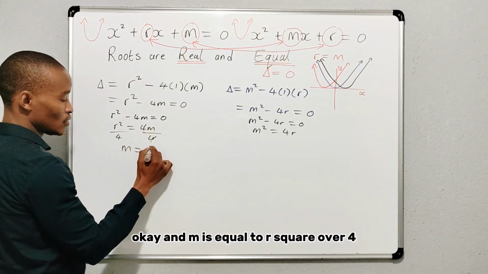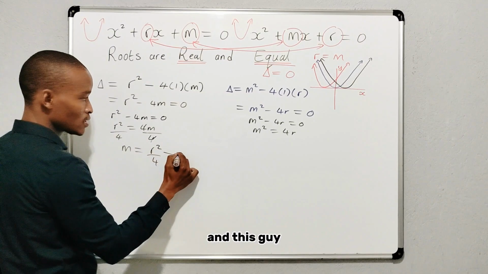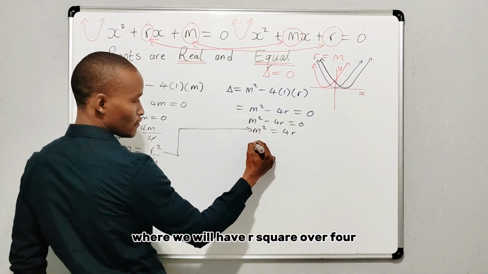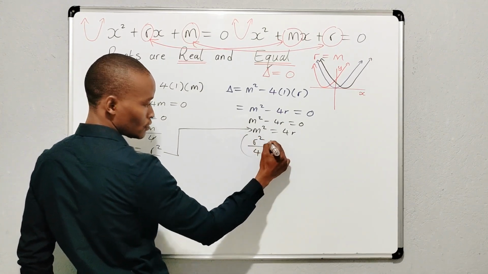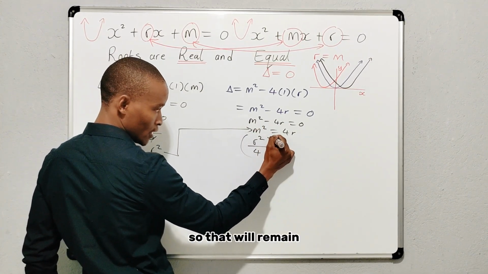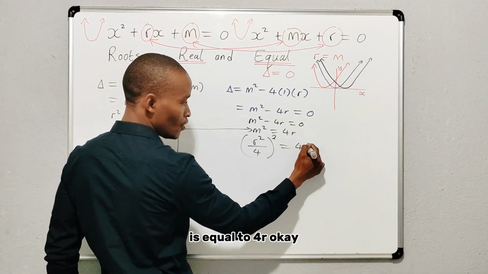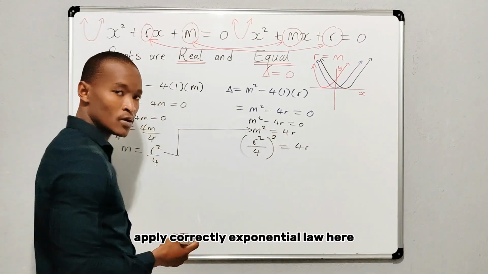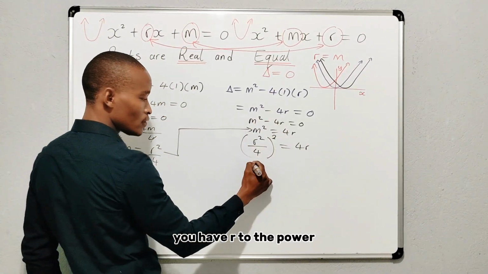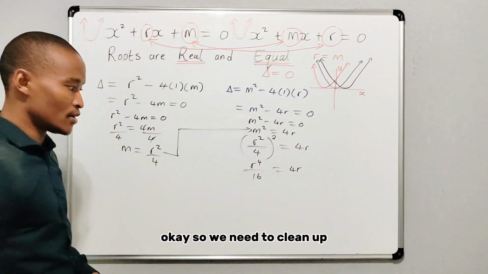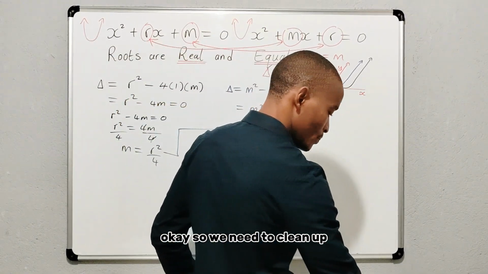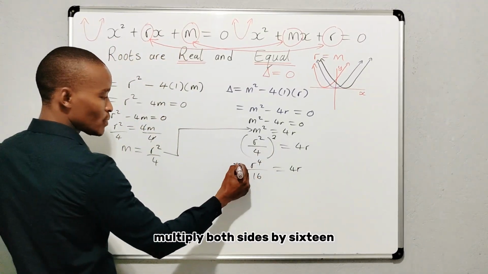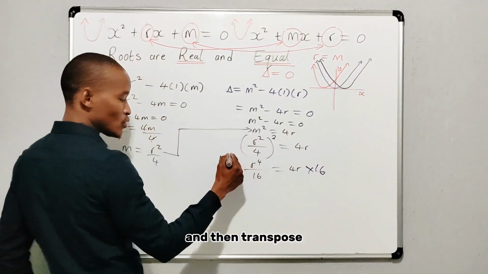And m is equal to r squared over 4, and this guy, we neatly take him here, where we will have r squared over 4. We are squaring the m, so that will remain is equal to 4r. Apply correctly the exponential law here of a power raised to a power. You have r to the power of... So we need to clean up, simplify what's going on here, multiply both sides by 16, and then transpose.